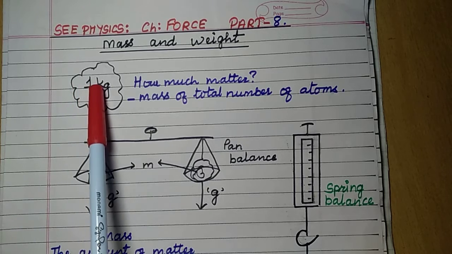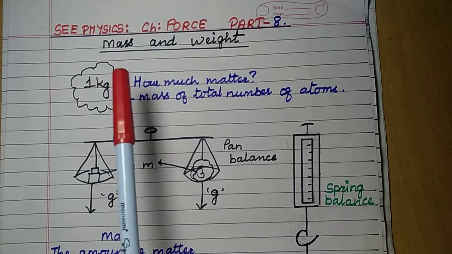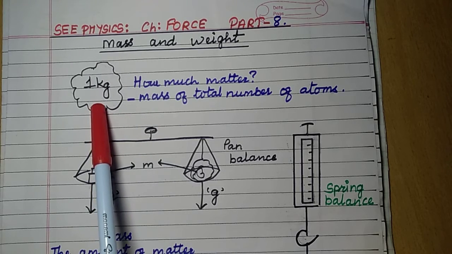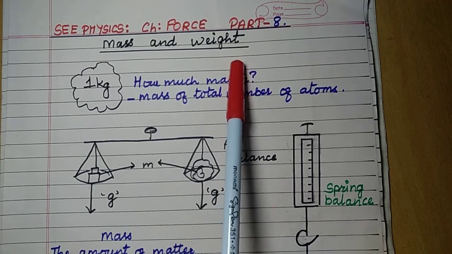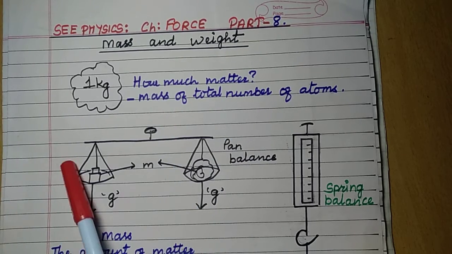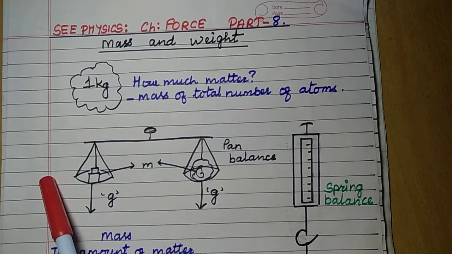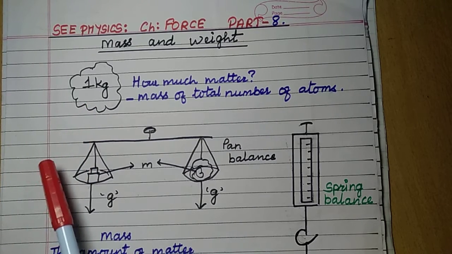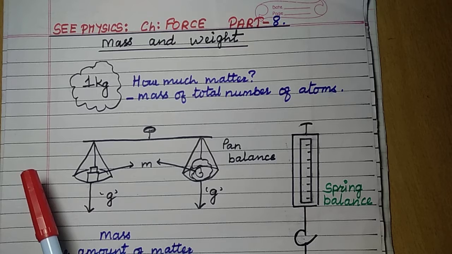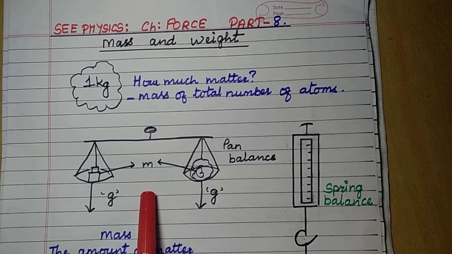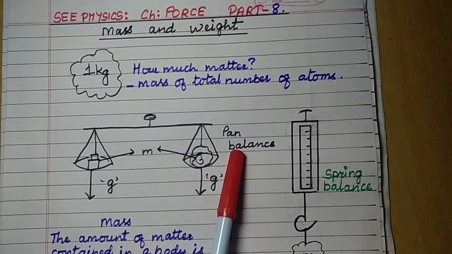Mass remains same all the time. If you measure this 1 kg rice on the moon, then the number of rice particles present in this 1 kg rice will be same as on the earth. Means if you bring it back to the earth and measure this 1 kg rice, then the number of rice particles will remain same in it. That is why mass does not change. Mass remains constant all the time.